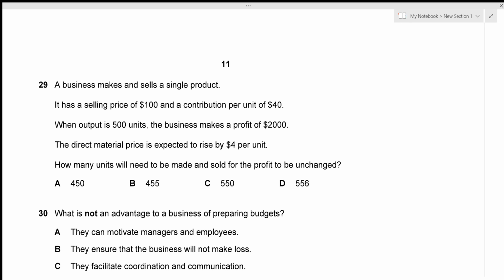Alright, question number 29. A business makes and sells a single product and it has a selling price of 100 and a contribution per unit of 40. Okay, selling price of 100 and contribution of 40. And when the output is 500 units, the business makes a profit of 2000. And the direct material price is expected to rise. I'm just going to do the before and after again.